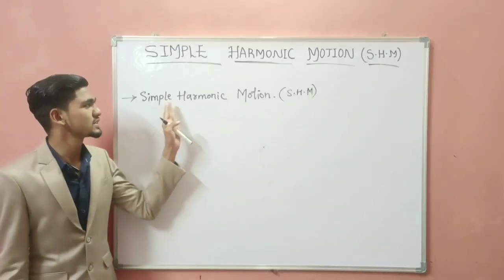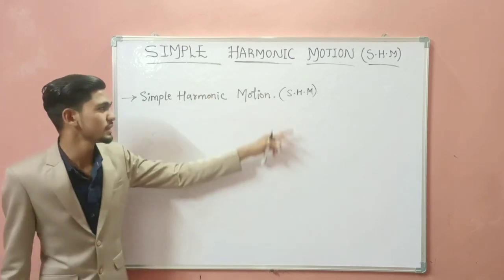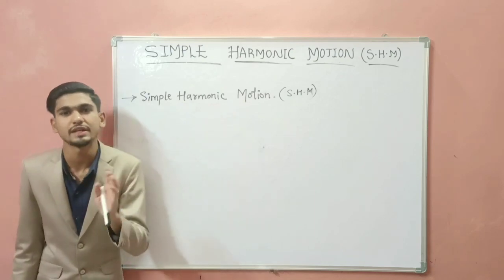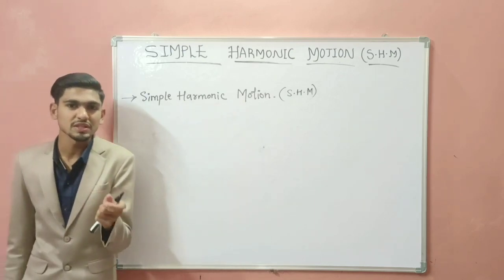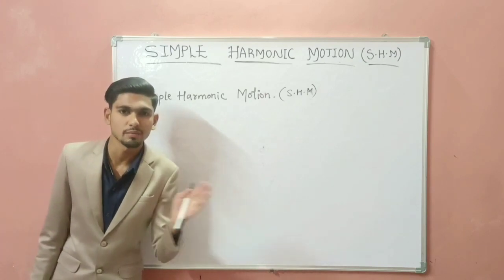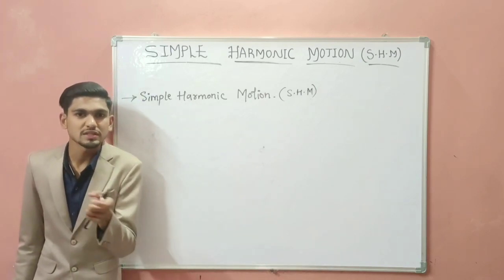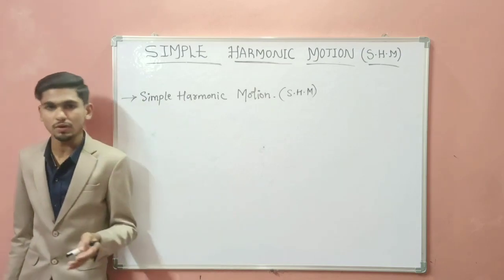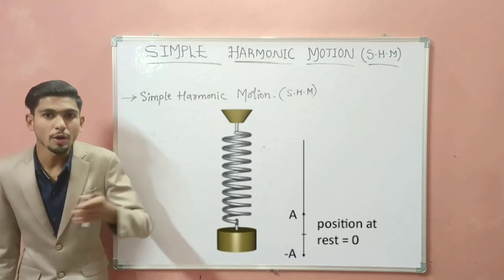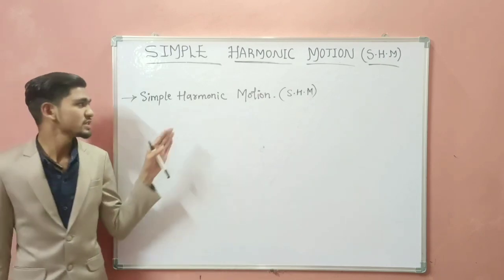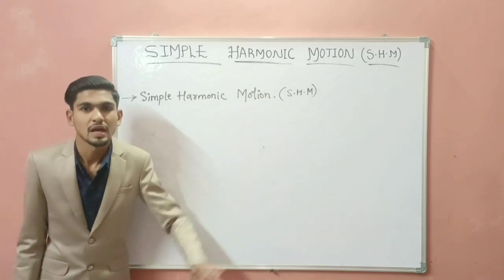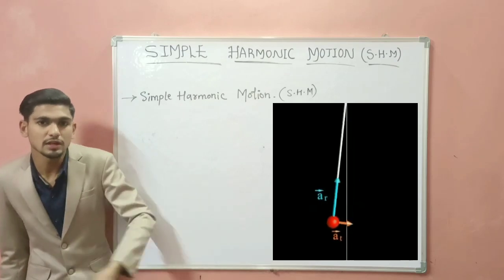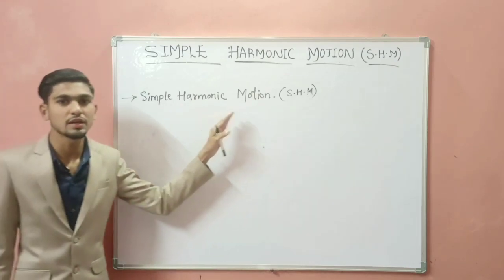So now we discuss simple harmonic motion, in short SHM. My dear friends, simple harmonic motion is the simplest form of oscillatory motion. Or in other words, the straight line to and fro motion is called simple harmonic motion. For example, oscillations of a loaded spring, where we obtain a straight line, is an example of simple harmonic motion. Another example is oscillations of a simple pendulum.